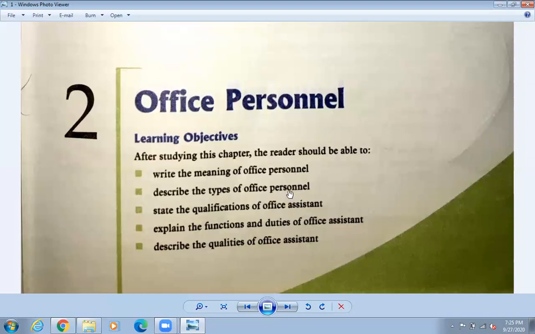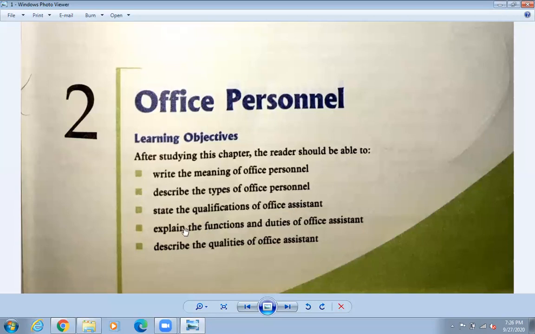So these are the types of office personnel. There are also qualifications. Suppose I want to be appointed as the office assistant, what should be my qualification? मेरो qualificationहरू के हुनु पर्यो त? I should be SEE pass or I should be master pass. For being the plus two level in charge, what is my qualification? What should be my qualification for being the primary teacher? What should be their qualification to become the brother sister? These are the qualifications that are required in the office.